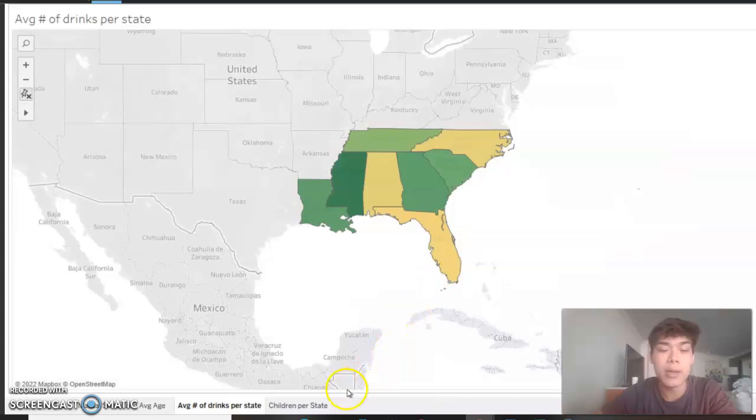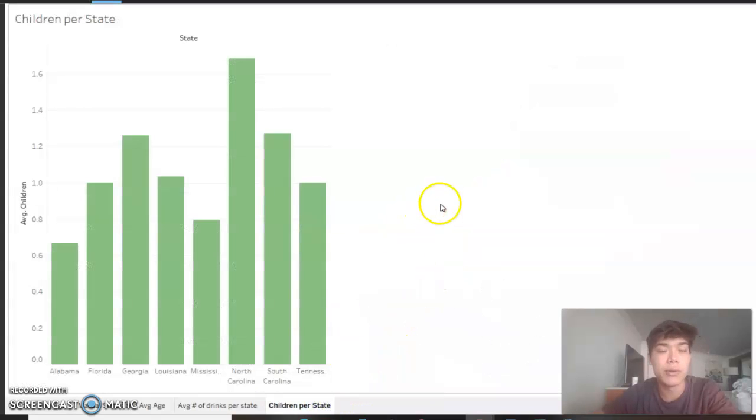And the fourth visualization I chose to do was my own. I was trying to pick one that would be good for marketing toward children. This would be a good way to find out what states you should market in based on the data given to us. So I did the average number of children per state for those surveyed.